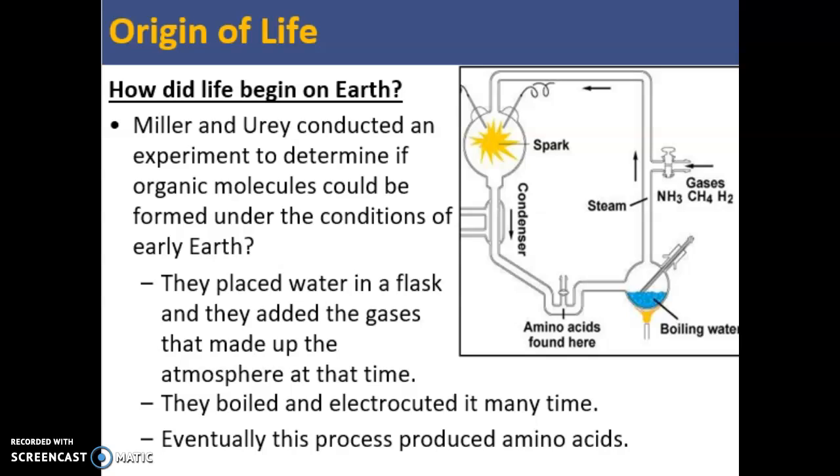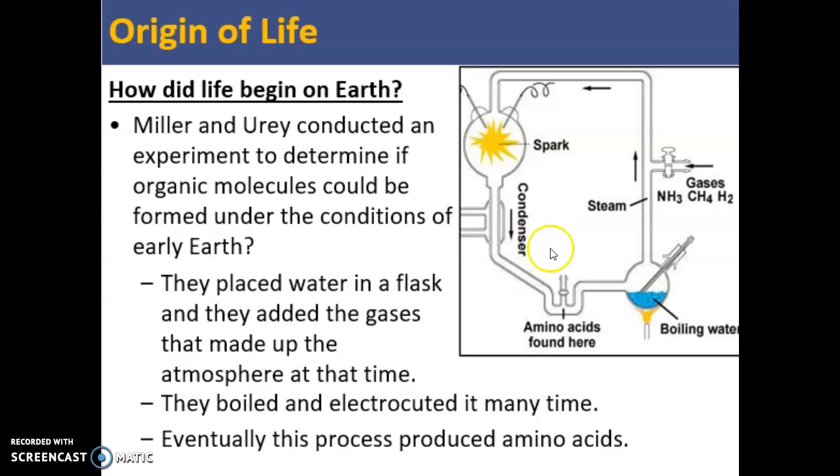What they did was they placed some water in a flask right here and they boiled it. That created steam. At the time of the early Earth, 3.5 billion years ago, they thought that there was lots of water vapor in our atmosphere and that the Earth was really, really hot, and that creates steam. They also thought that the Earth was constantly getting struck by lightning, so they added electricity to it. And then they let that steam cool down in this condenser, and they kind of completed the cycle.